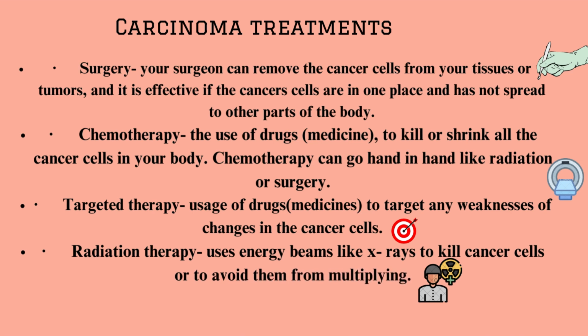Even though all these carcinoma or cancer treatments are effective, it depends on what stage and type of carcinoma you have. For example, if you have breast cancer, it is best to use surgery because it's in one place. But chemotherapy is for when your cancer cells are many, and you can shrink them. And targeted therapy is a new type of treatment, so we're still exploring how to use it.